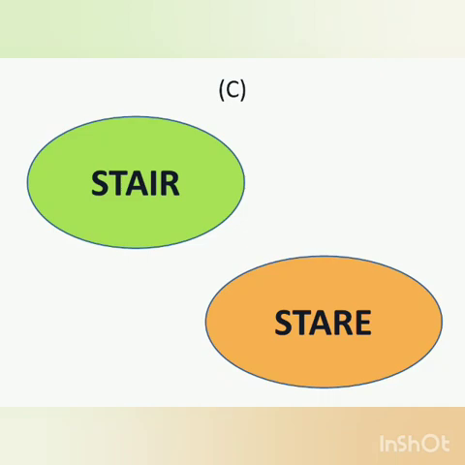Now the third example is stare, stare. Now they have same pronunciation but different meanings as well as different spellings. Now the first stare, STAIR, in Hindi its meaning is Siri, right? I was taking the stairs. Now the second word is stare, that means घूरना. Stop staring at me. That means मुझे घूरना बंद करो, right? The first stair is सीढ़ी. I was taking the stairs. The second is stare means घूरना. Stop staring at me.